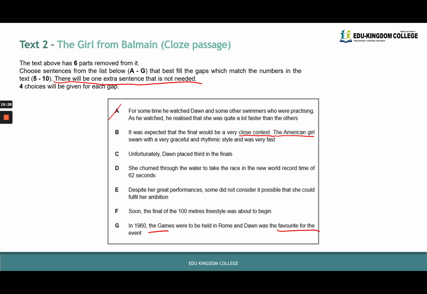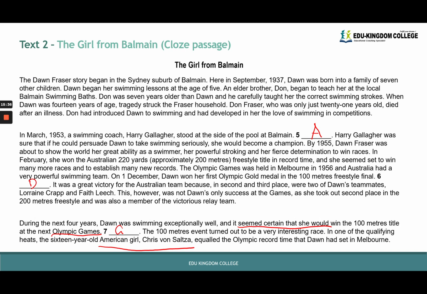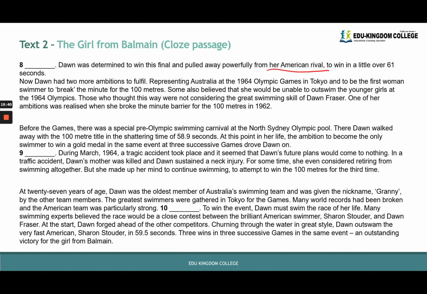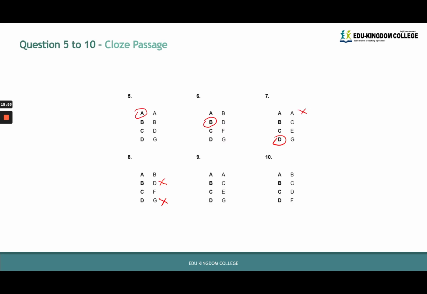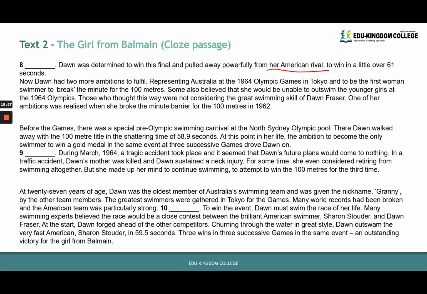So F here kind of makes sense in that we follow up on the 100-meter event pre-heats, or yes, the qualifying heats, sorry. And we follow up with the actual race beginning. However, B makes more sense because it tells us that the race was predicted to be a very close contest, and then Dawn actually pulled away.